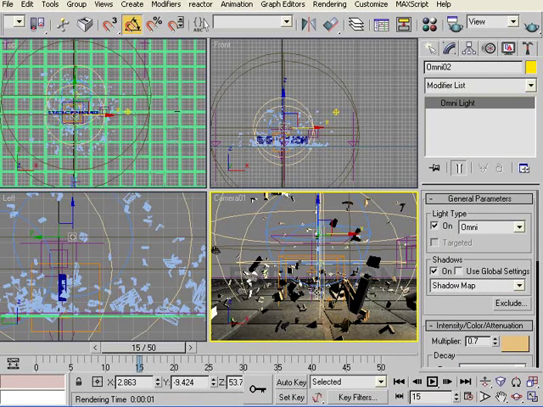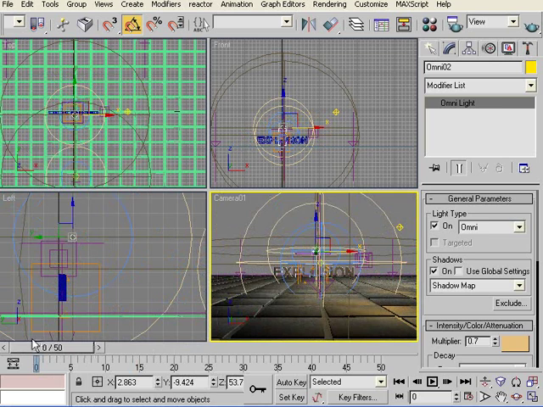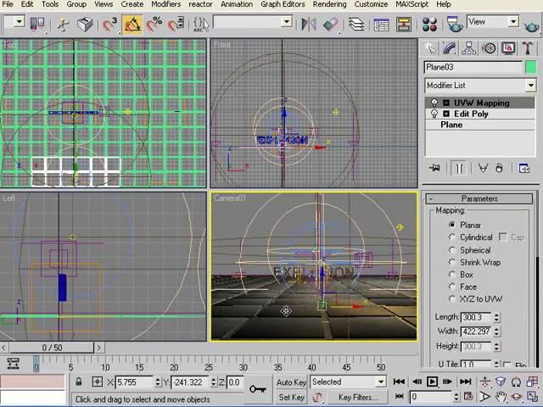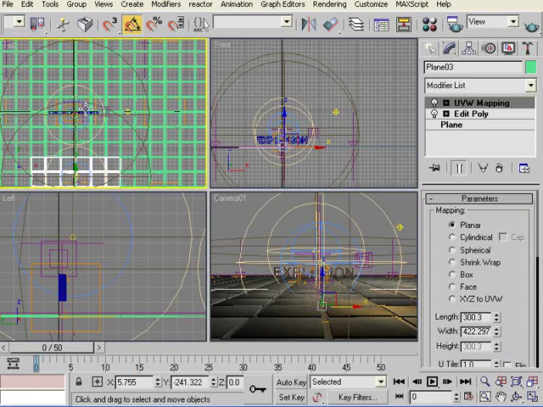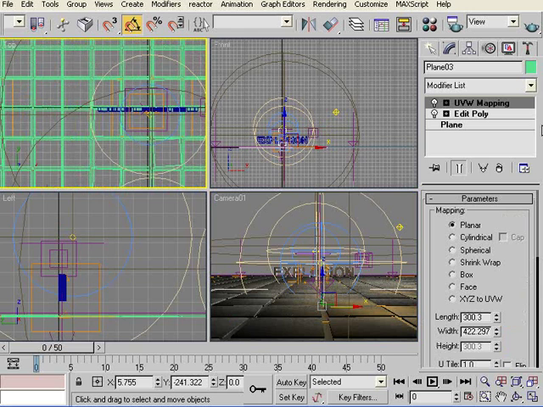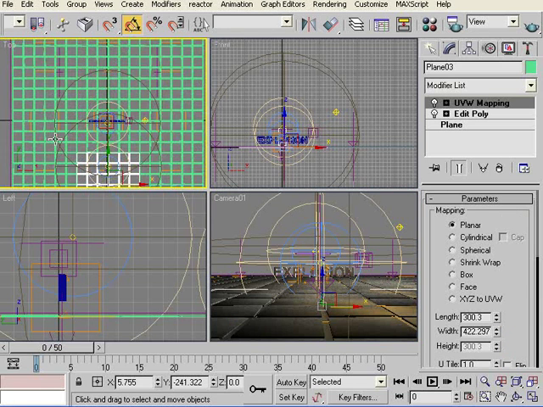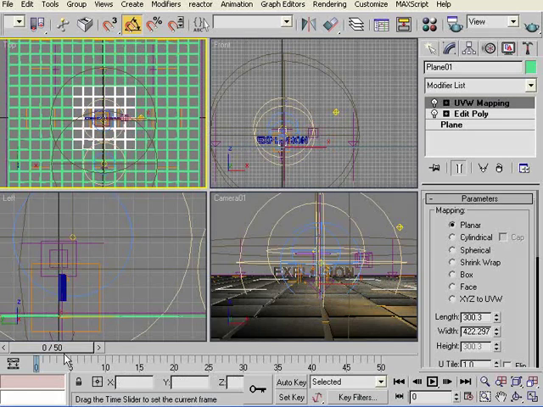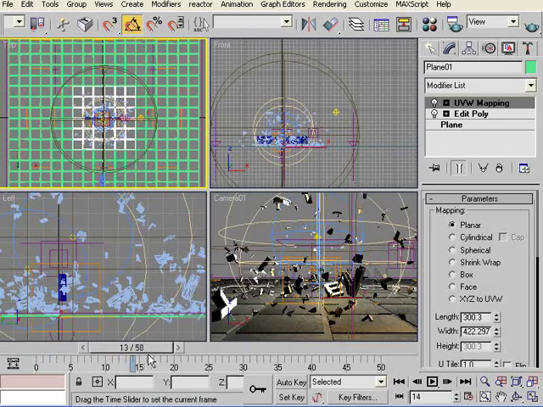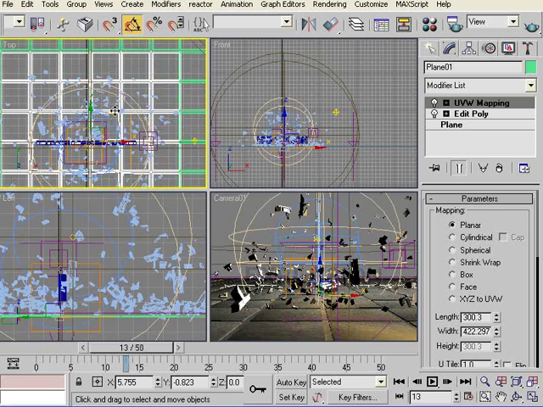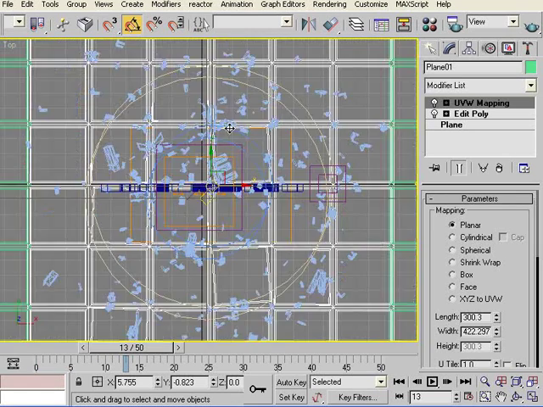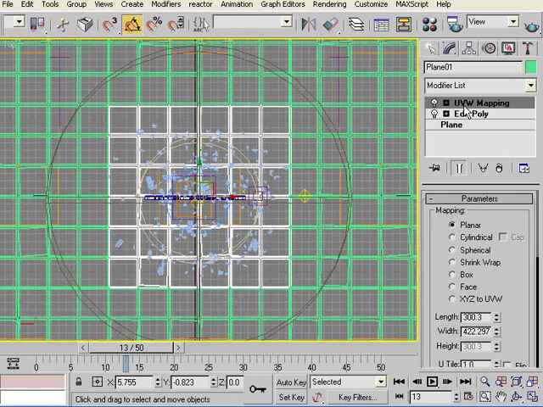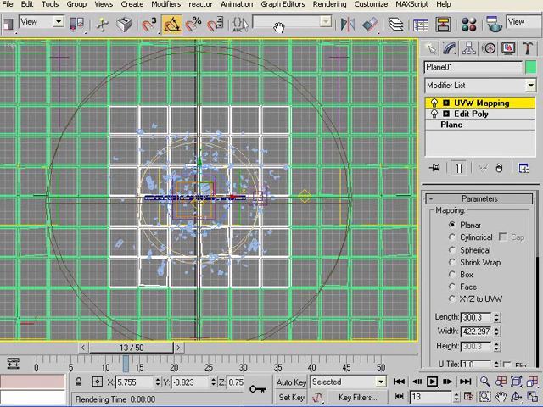One more thing I've noticed is that the texture needs to be closer. So if we select the middle part where the explosion happens, we go to UV mapping, click it, highlight it, and go to scale.